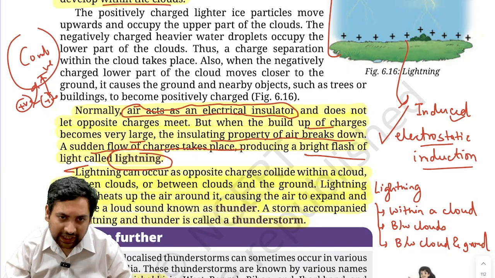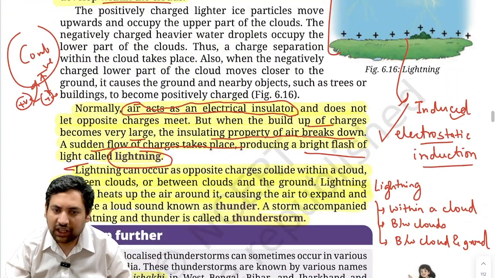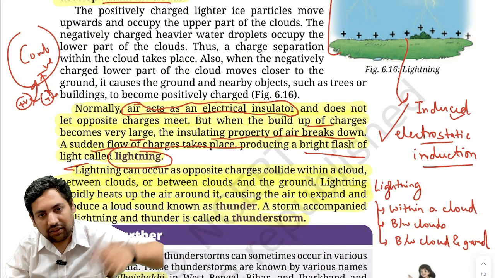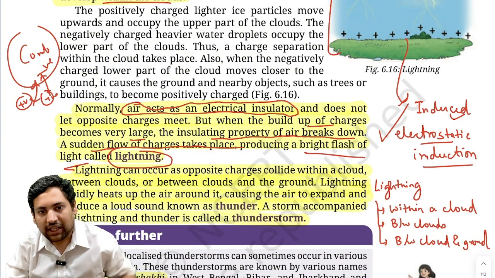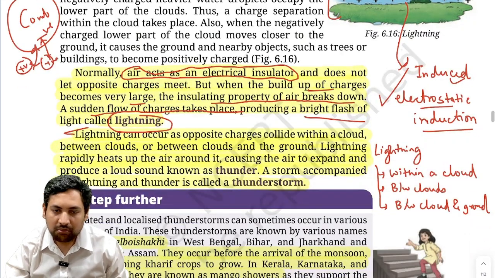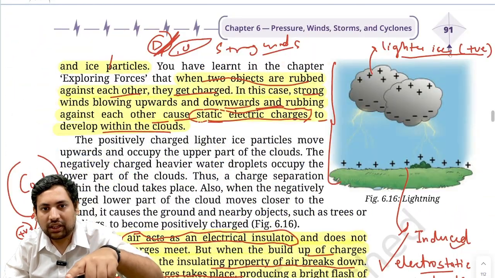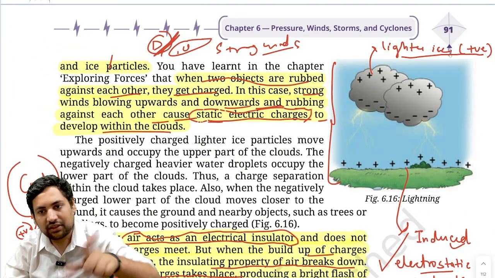Now, lightning can be caused by anything. Basically, you just have to break that insulator air's barrier, and then lightning can happen because of flow of current within a cloud. Between clouds, one cloud has positive charge, the other cloud has negative charge, and suddenly there is flow.